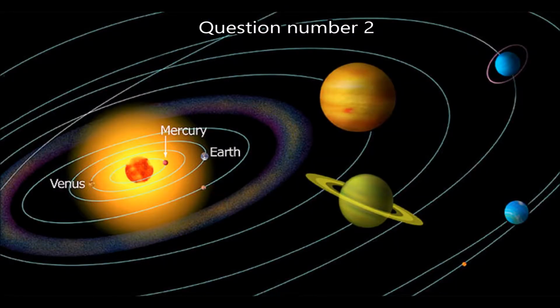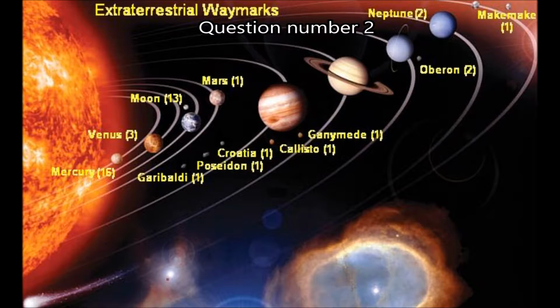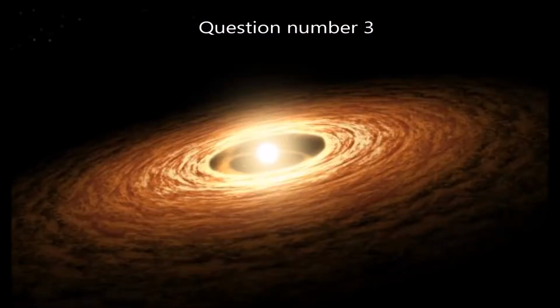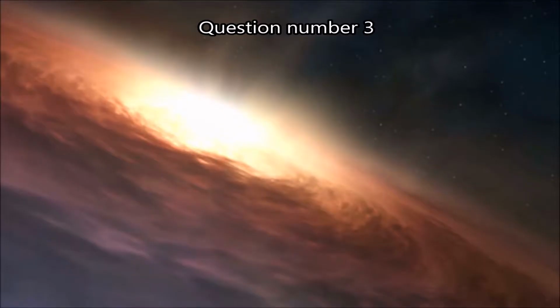Question number 2. What causes the elliptical movement of the planets around the sun? Gravity does not have polarity. So what is the source of the elliptical movement around the sun? Question number 3. Stardust around our solar system. Stardust does not move. What is the cause of the appearance of the stardust? Is there something in the solar system that is the cause of the appearance of the stardust?